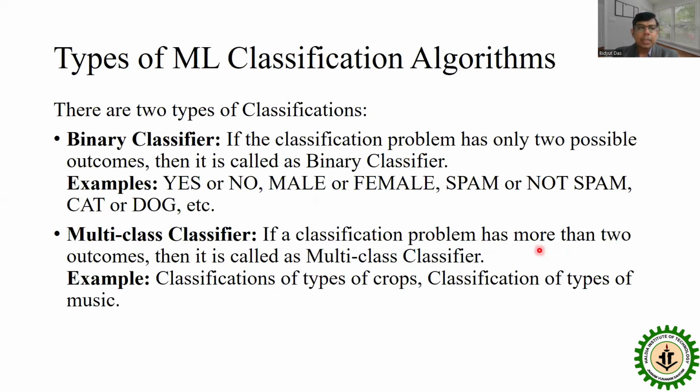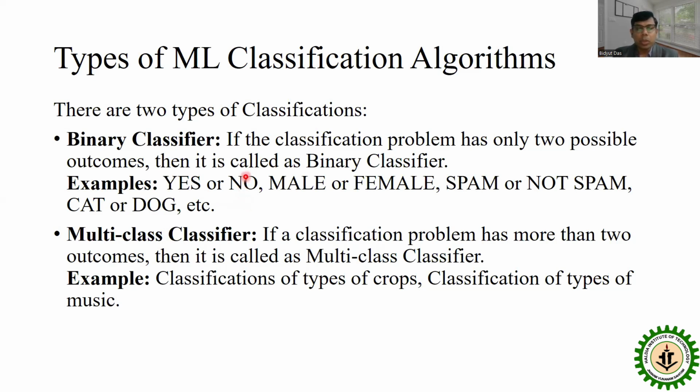Now, next is the types of machine learning classification algorithms. There are basically two types. One is binary classification, another is multi-class classification. Binary classification means there are two categories, such as yes and no, male, female, spam, not spam. So there are only two categories. So we say that it is a binary classifier.